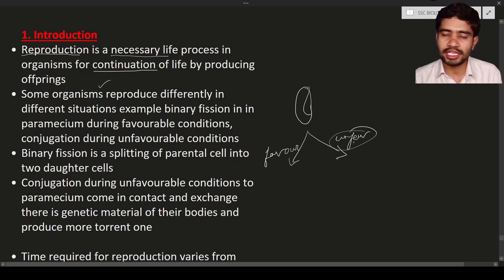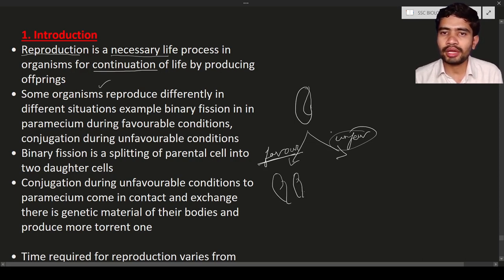Unfavorable conditions are like higher temperature, less amount of food material and so on in nature. If nature provides everything, like proper temperature and proper food material, that is known as favorable condition. So in favorable condition, the paramecium is going to split into two daughter cells.